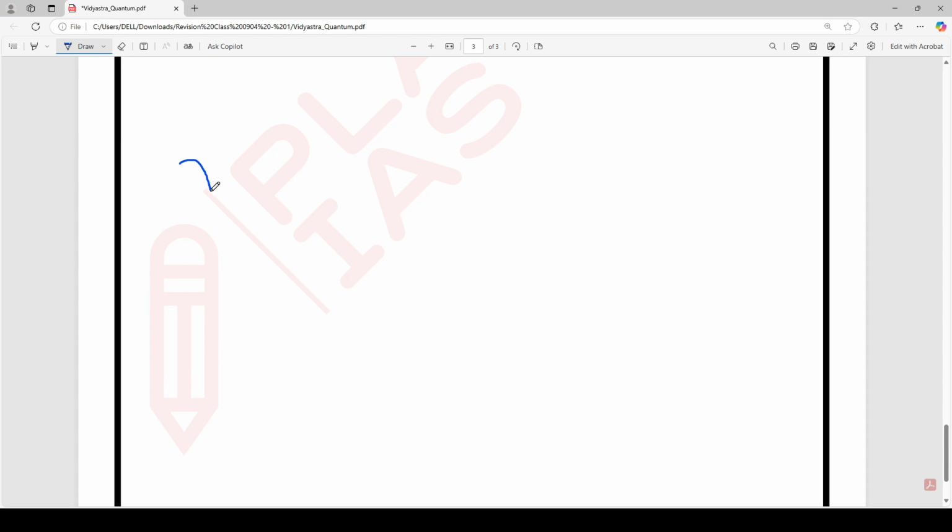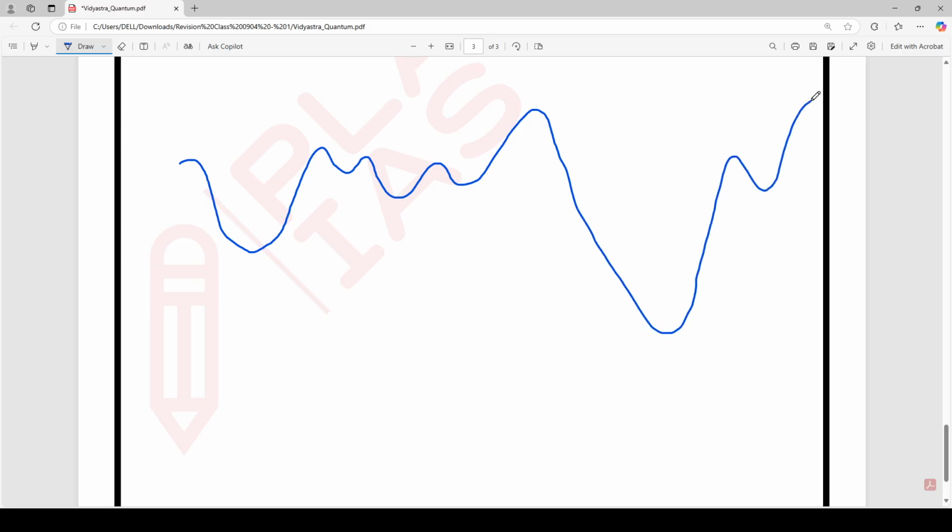These are different hills. If we talk about this area, this much area, this is the minimum for here. But if we talk about this area, this much area, this is the minimum for this area.